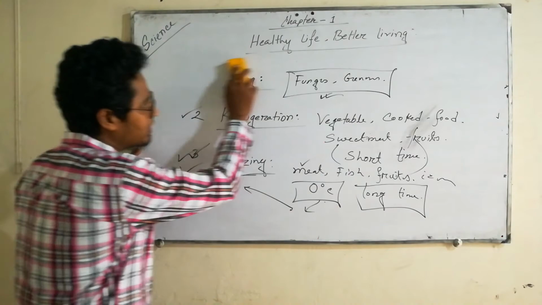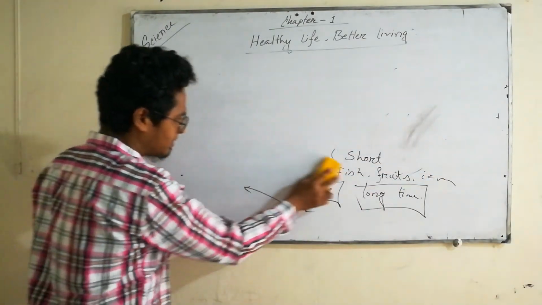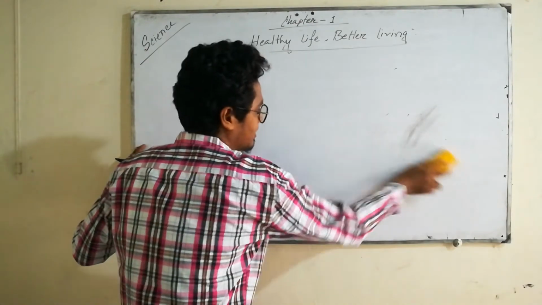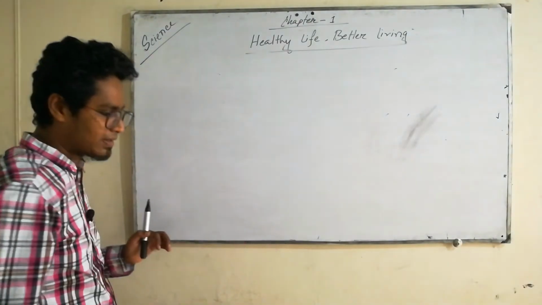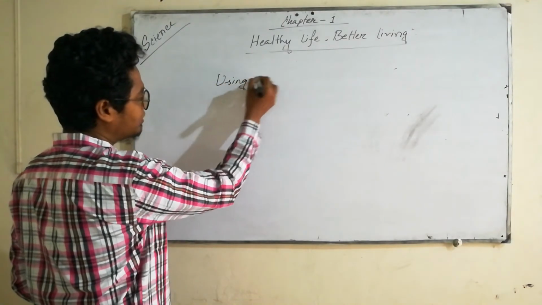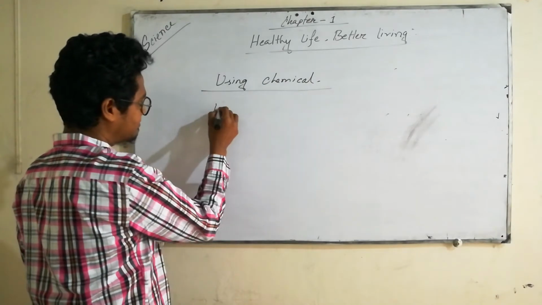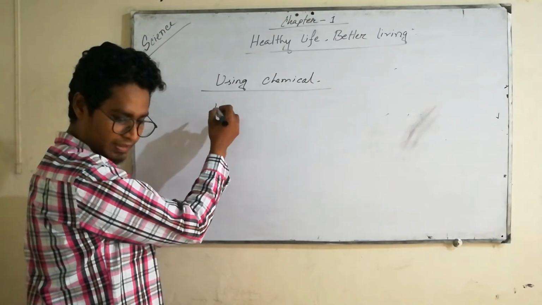Then I'm also going to discuss some chemicals that we can use to preserve our food. First one is vinegar.